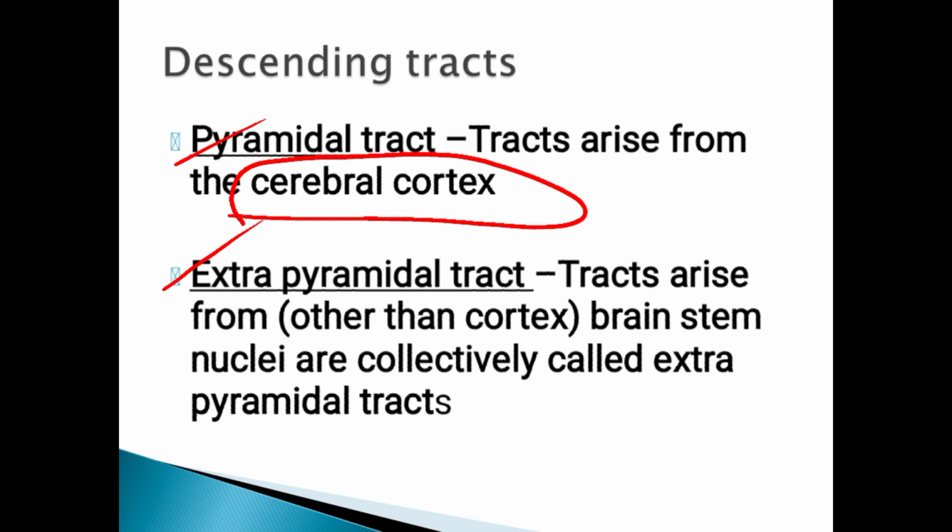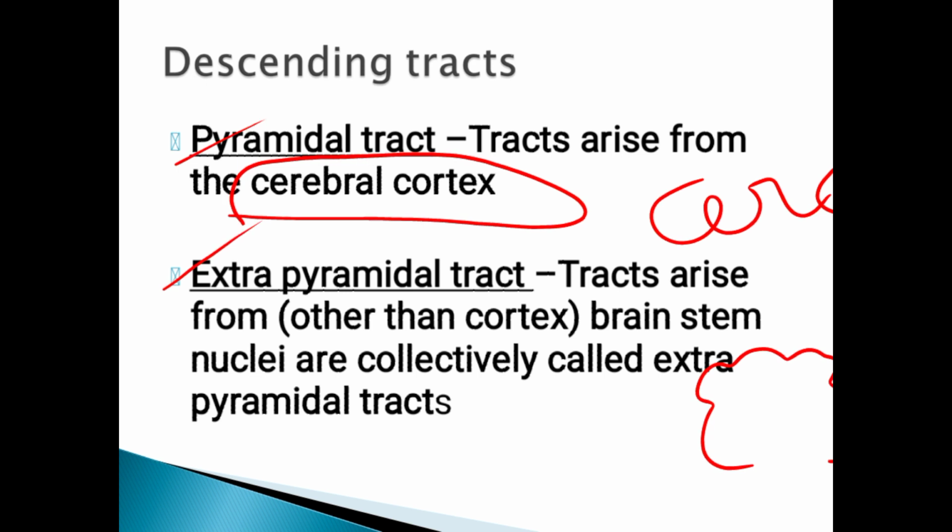In the brain, there is a cerebrum present. If you open the skull, the cerebrum is present. The outer part of the cerebrum we call the cerebral cortex. Suppose this is your brain. You can see it is not a smooth surface.